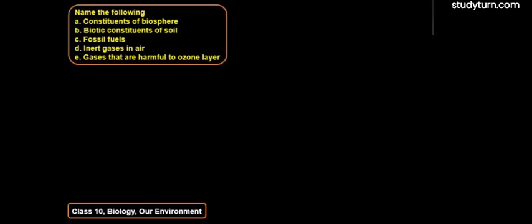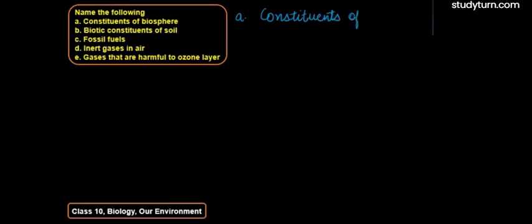So here the question says, name the following. A is constituents of biosphere, B biotic constituents of soil, C is fossil fuels, D is inert gases in air, and E is gases that are harmful to ozone layer. So let's start with A, which is constituents of biosphere.